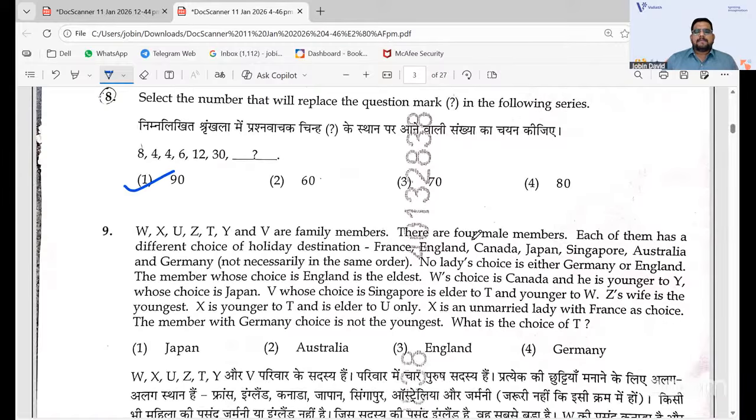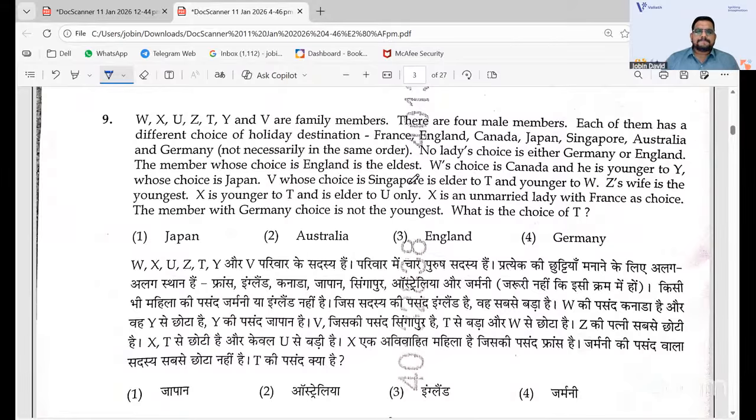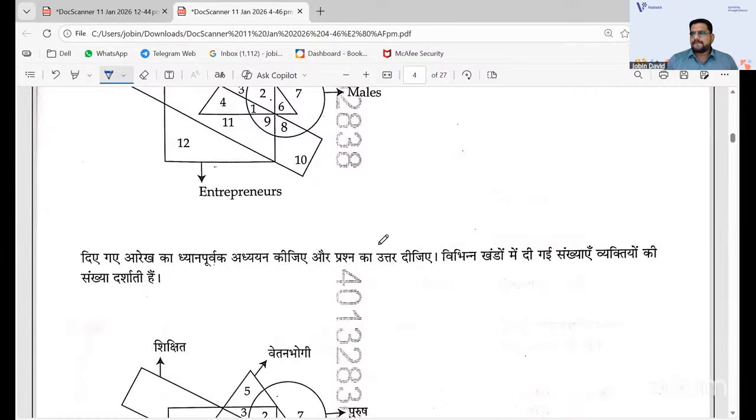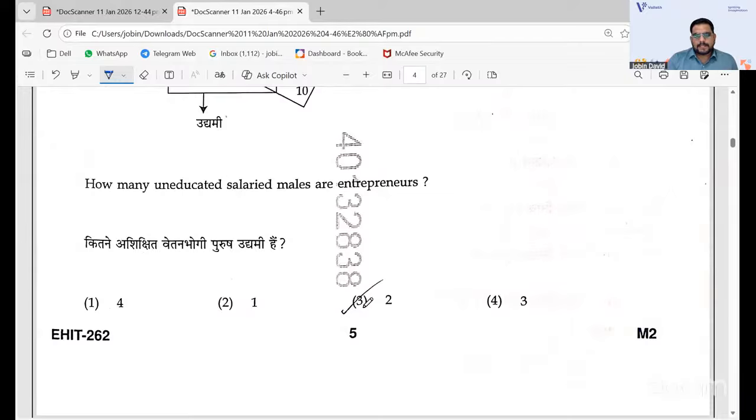Again, family members, 4 male members. It is regarding the countries arrangement, so it is an arrangement only. The answer here is 9 for Germany. And the 10th question is also the idea of Venn diagrams. So the answer is 3, that is, 2 is the answer.